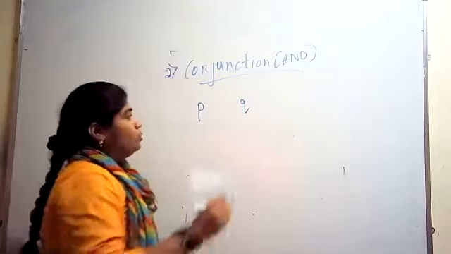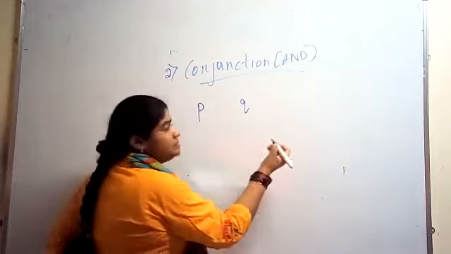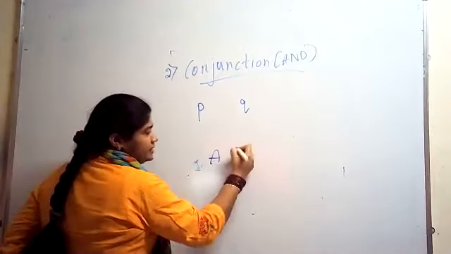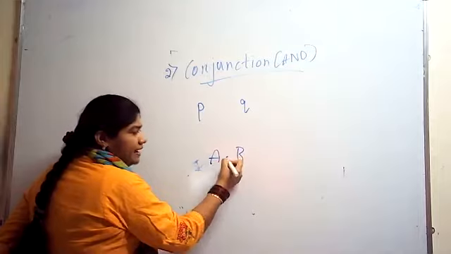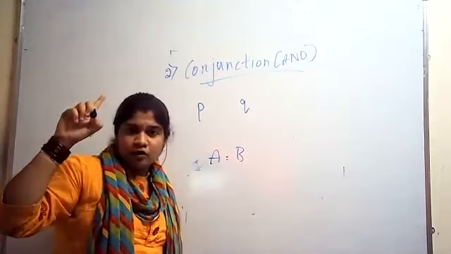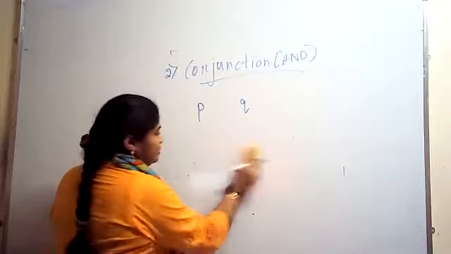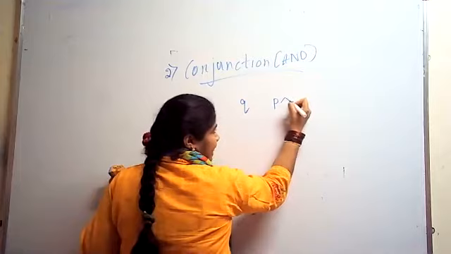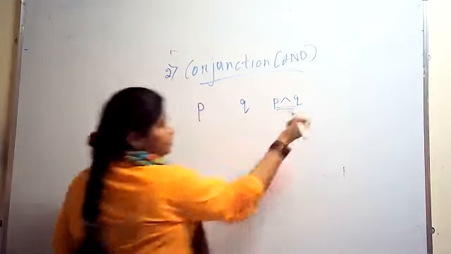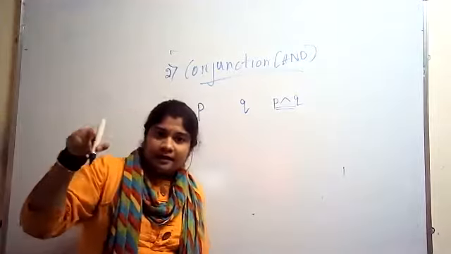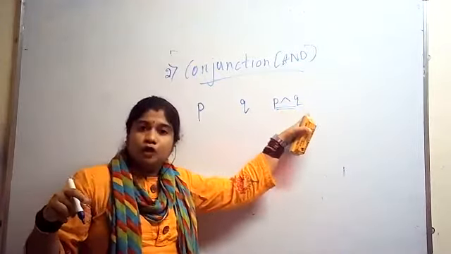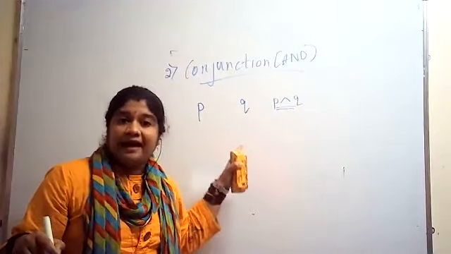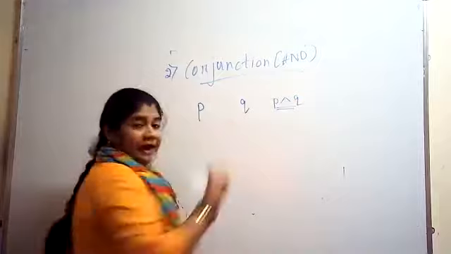Now, if A is one variable and B is another variable, I represent the AND gate with a dot: A dot B. Whereas here, I represent it as P cap Q. Very important. This is the symbol for an AND gate.